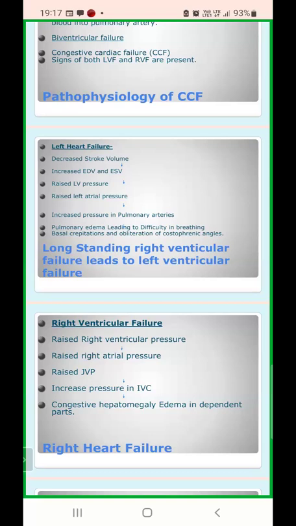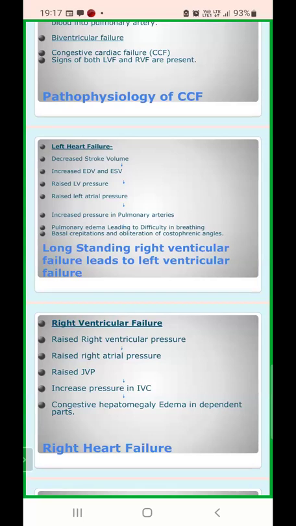And therefore there will be a raised left atrial pressure, and there will be an increase in pressure in the pulmonary arteries as well. So what will happen? Pulmonary edema will happen because the pressure is increasing. Because of Starling's law, this increased hydrostatic pressure will push the fluid into the interstitial fluid.